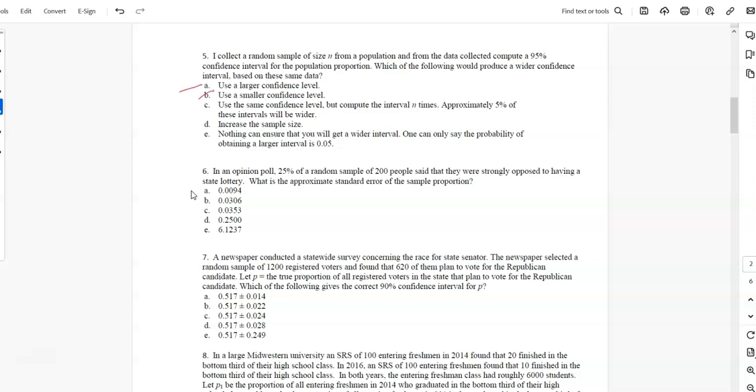This doesn't work for sure. Use the same confidence level, but compute interval n times, approximately, I don't know what that means. That's not the thing we do. Increase the sample size. That's going to make the confidence interval smaller, which we want wider. No. Nothing can ensure that we get a wider interval, only say probability greater or larger is 0.05. Okay, so it's definitely A.